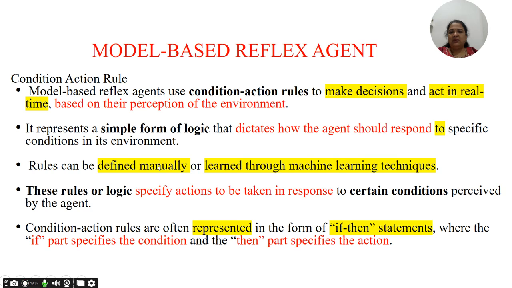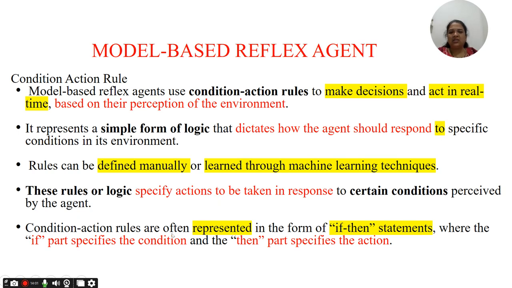These rules can be defined manually, or they can be learned through machine learning techniques, depending on the goal for which we are going to use the model based agent. These rules specify actions to be taken for certain conditions perceived by the agent.